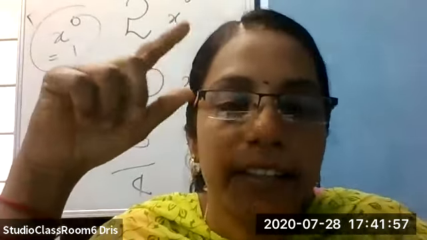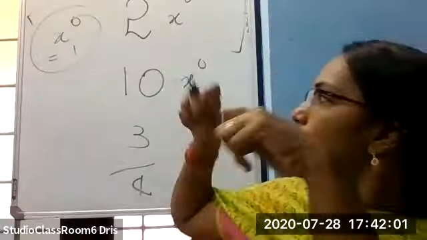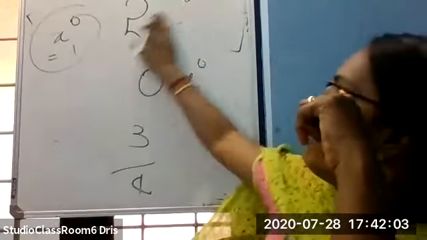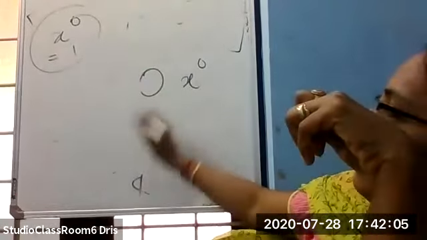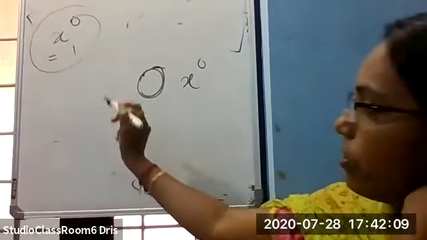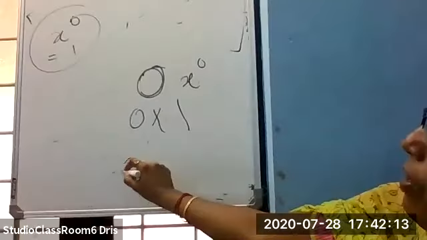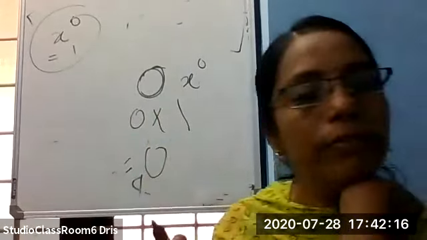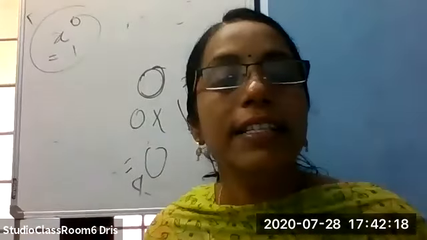If you are simply writing 0, it is 0x raised to 0. What is the value of 0x raised to 0? 0 into 1 is 0. So it is a zero polynomial.